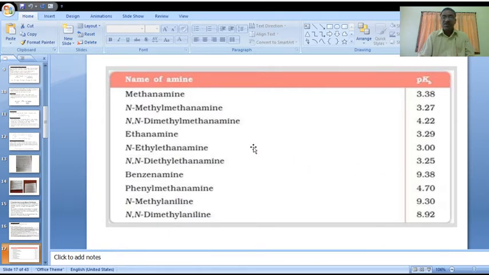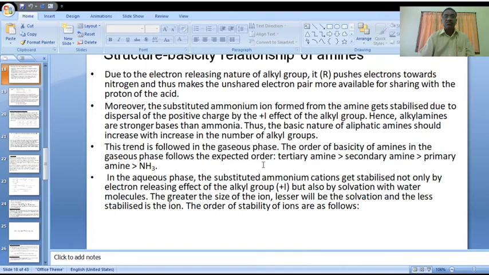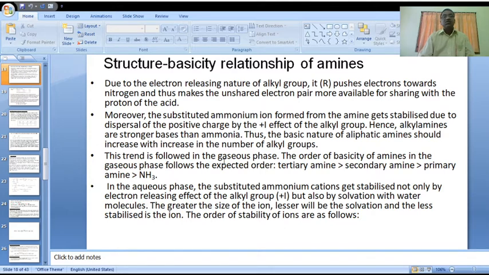These are the PKB values of different amines, aliphatic and aromatic. Here, the structure-basicity relationship of amines. There is a relation between structure and basicity. Structure means whether it is a primary, secondary, tertiary or quaternary amine, that is, how many alkyl groups are present in that particular structure.